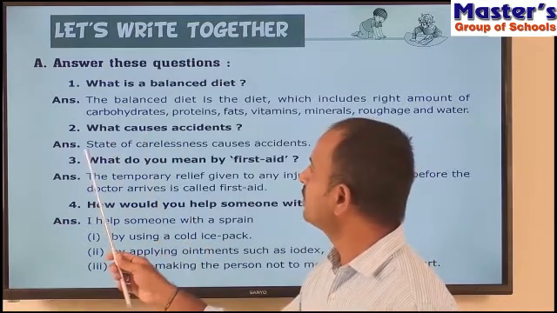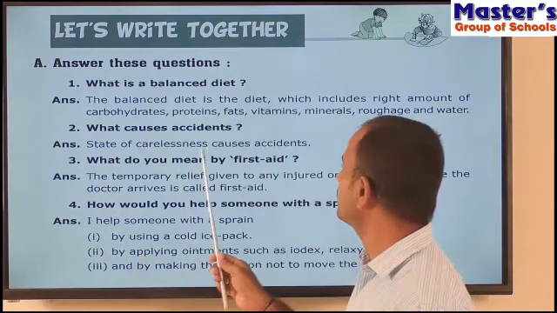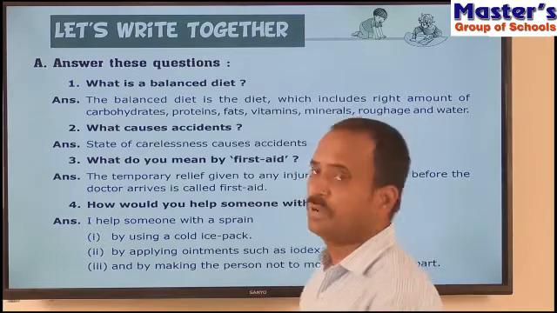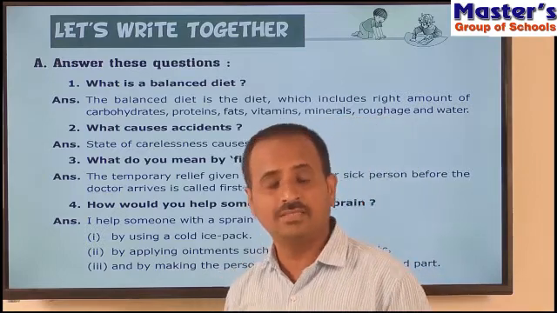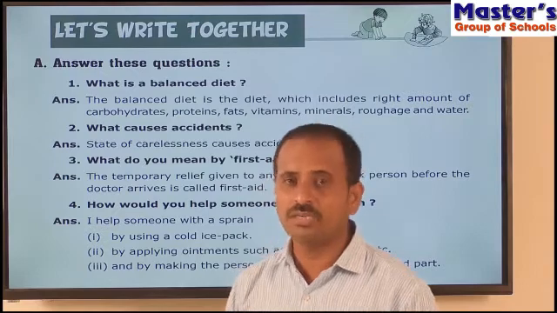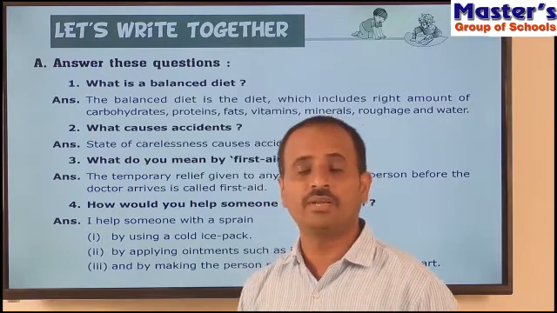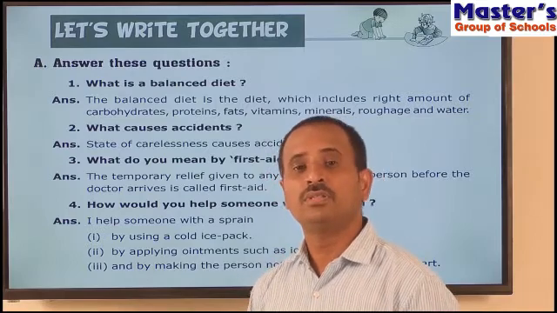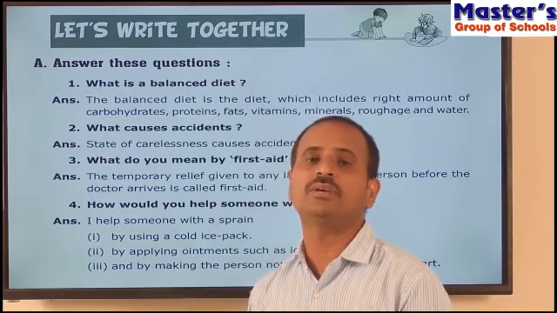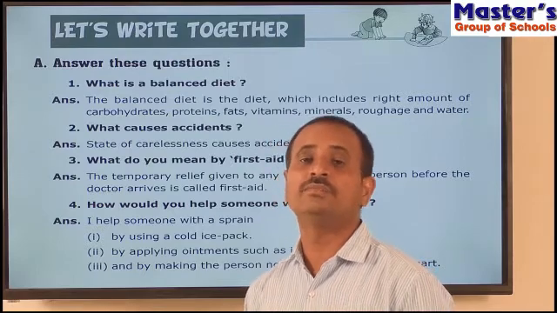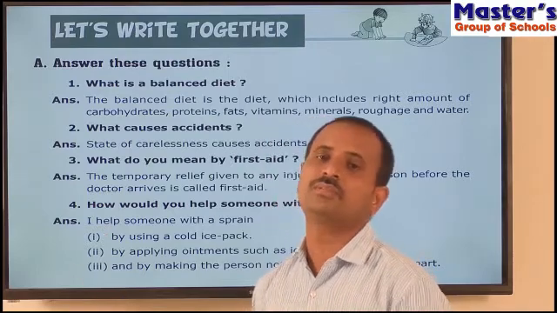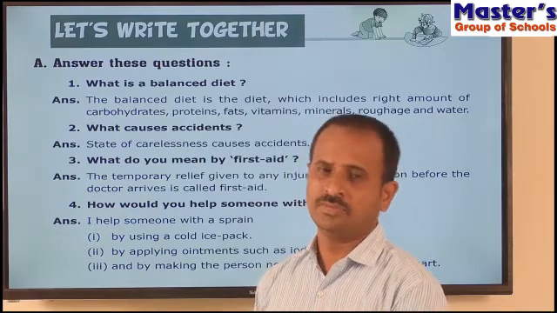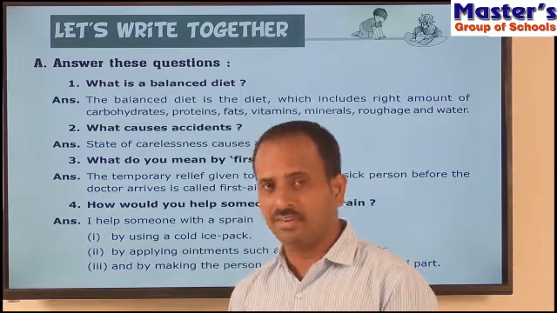Shall I read the answer? State of carelessness causes accidents. So children, already we have discussed why accidents take place. Because of our carelessness the accidents will take place, and the injuries also will be caused. That's why we have to follow safety rules while we are outside the house and also when we are inside the house.